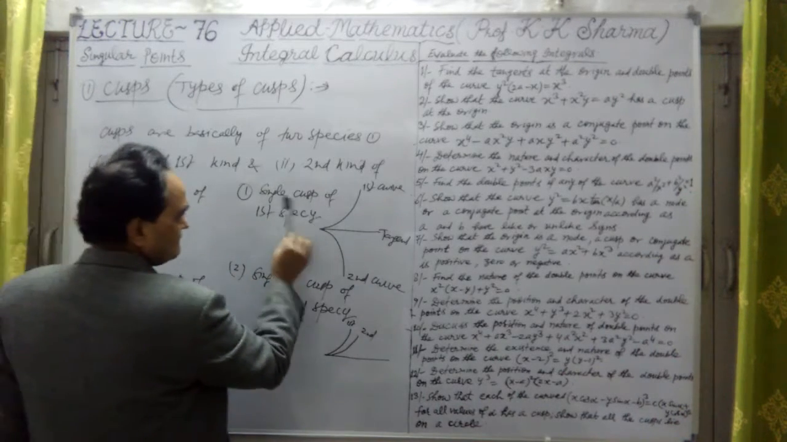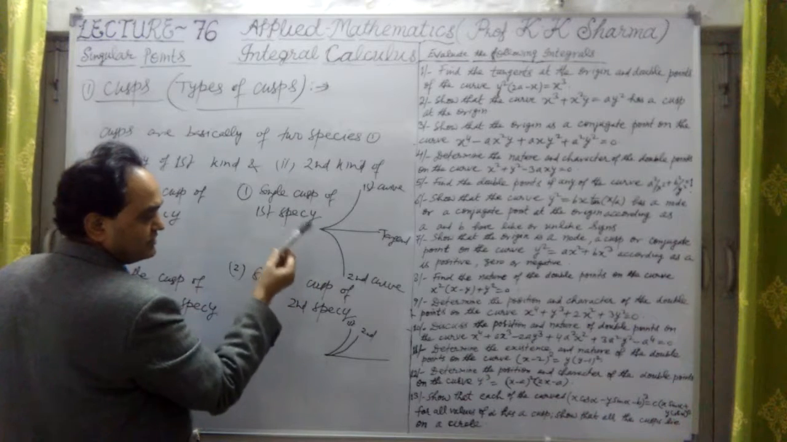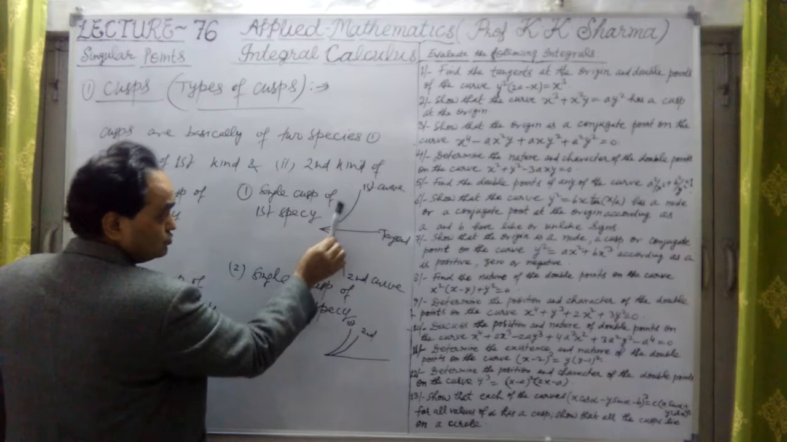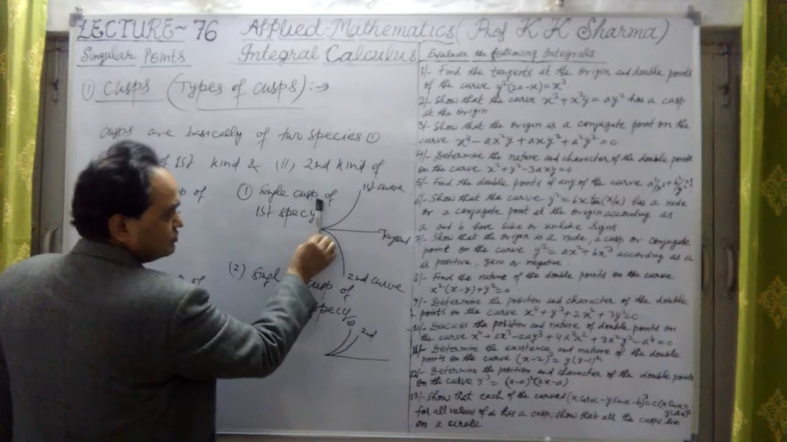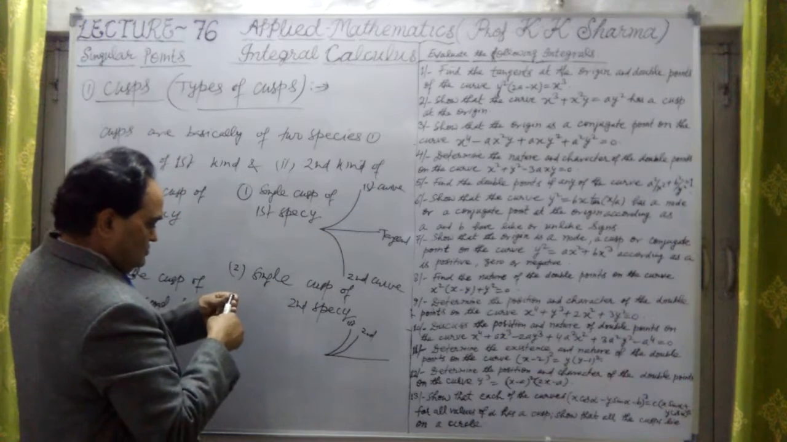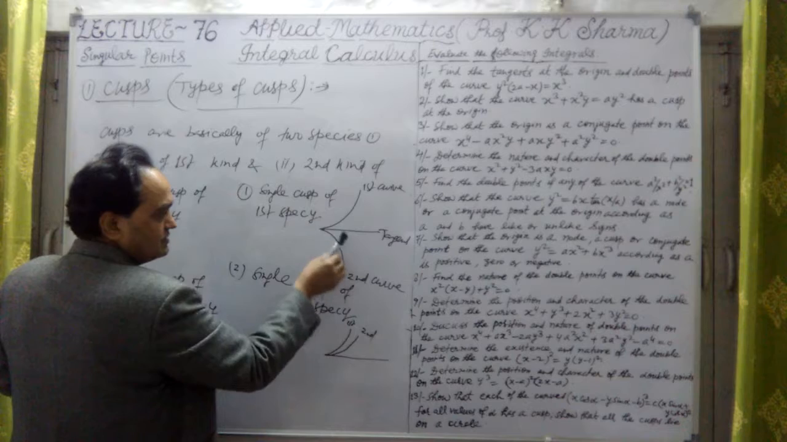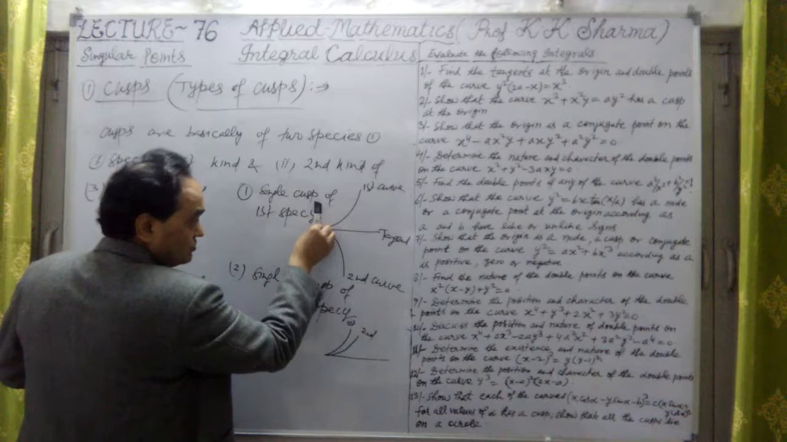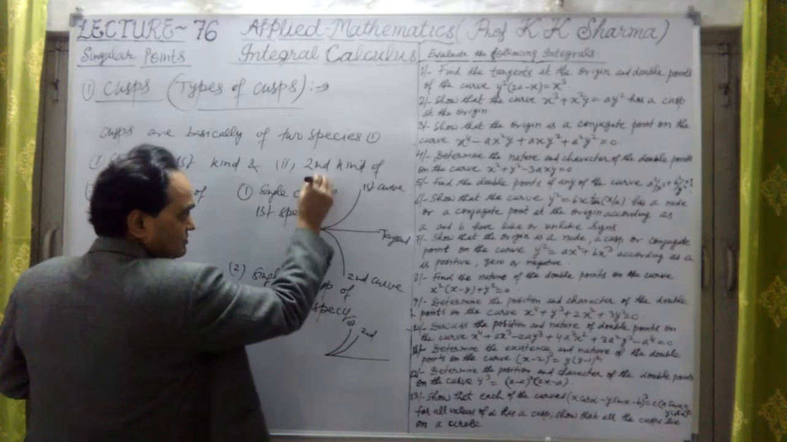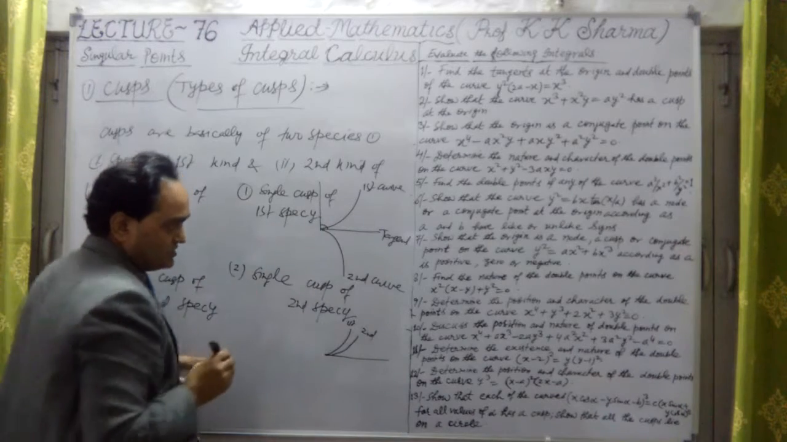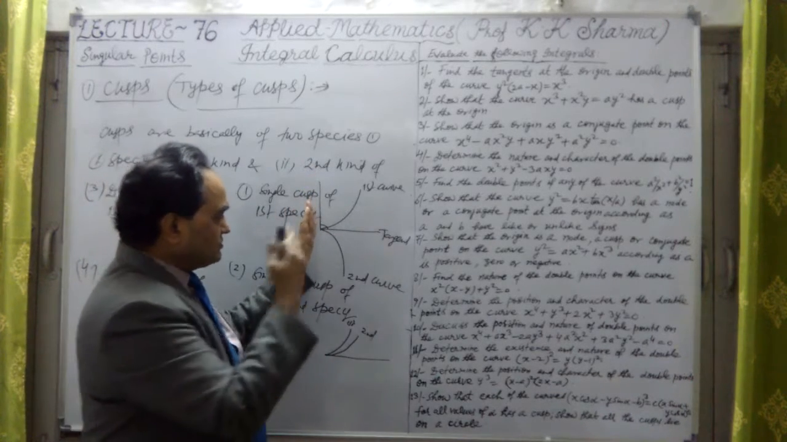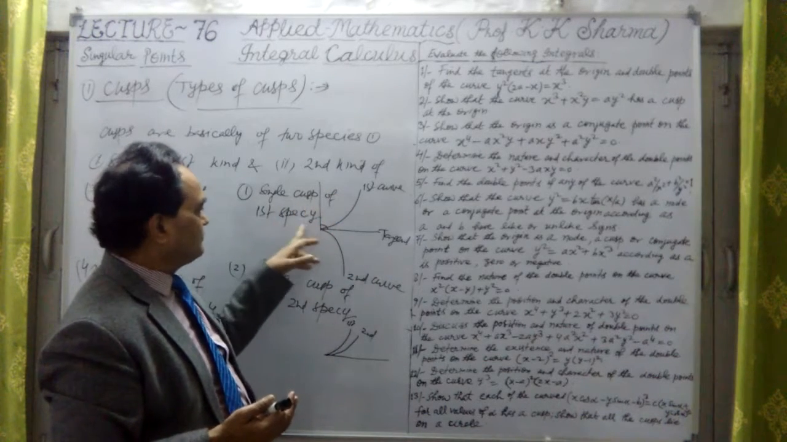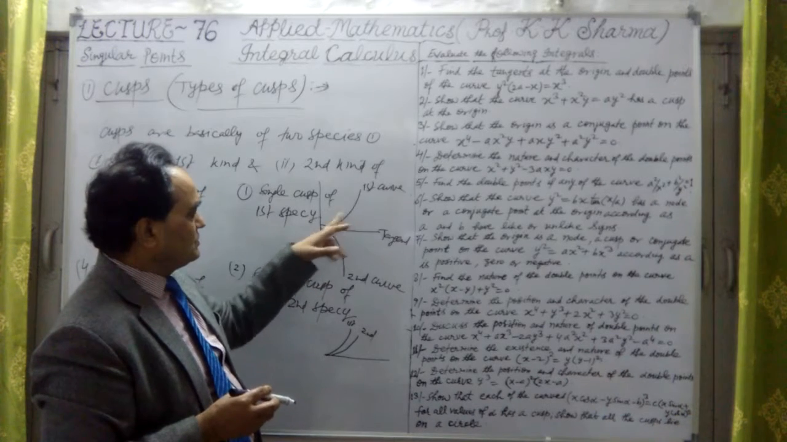If this is single cusp of first species, if I define it, we say that if there is a normal and the two curves are lying on one side of the normal, the two curves are lying opposite to the tangent, undoubtedly, but they are on one side of the normal. If I draw a normal here, making a 90-degree angle, and the two curves lie on one side of it, that is known as single cusp of first species.